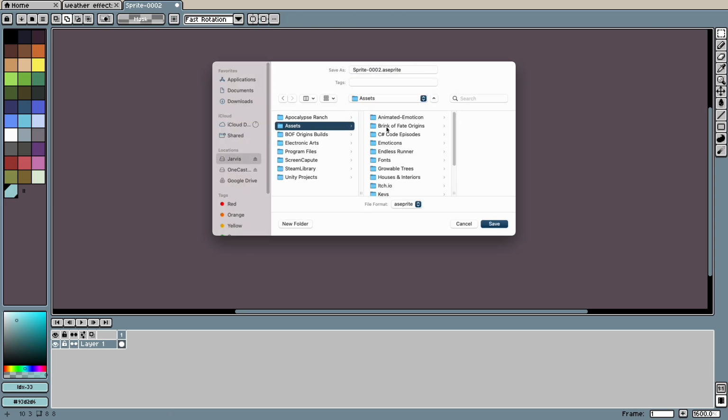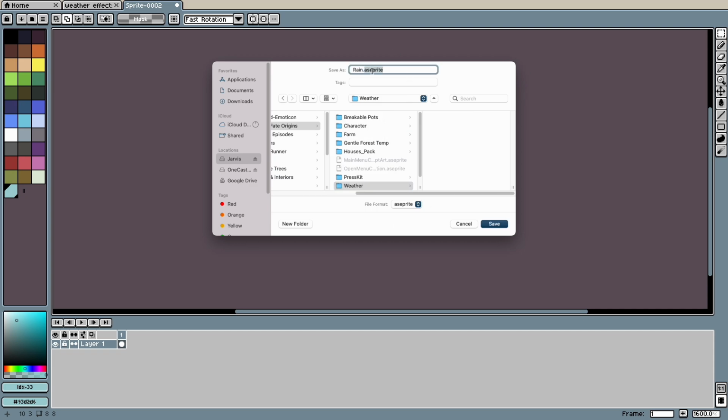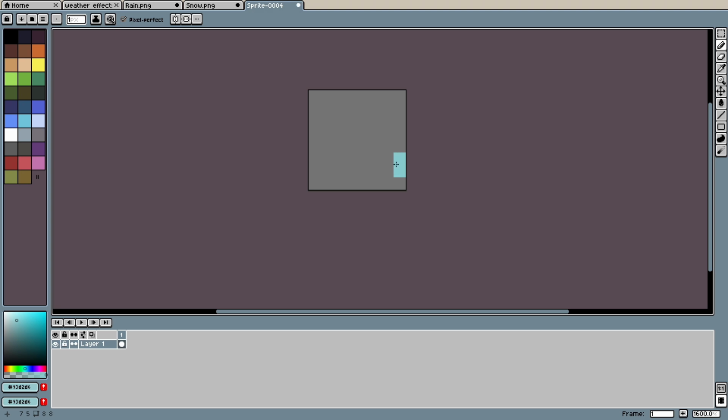So we're just making a raindrop that we're going to use for the particle effect itself. And then also, obviously, we're going to need some splashes as well. So what I'm going to do is I'm going to make some splashes.